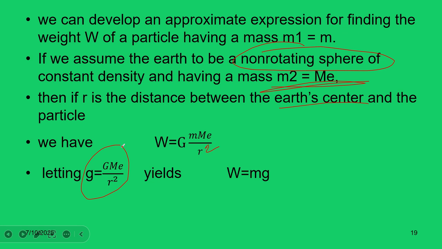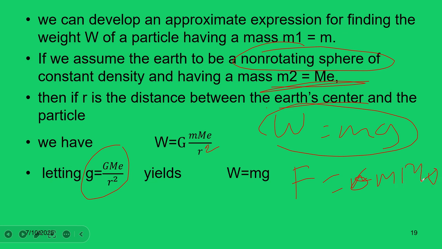We know that weight is equal to mass times gravity. But again, this formula is directly related to the unbalanced force. So force is equal to what? The gravitational constant times the mass of the particle times the mass of the Earth divided by the distance between the particle and the Earth, which is r square.